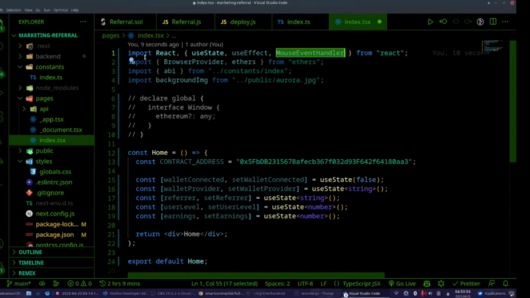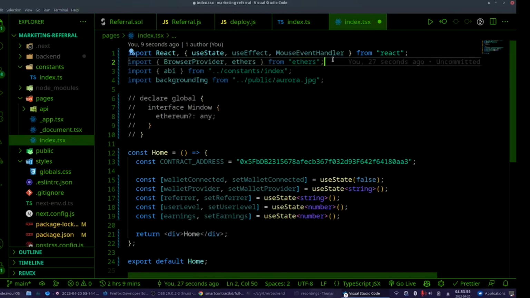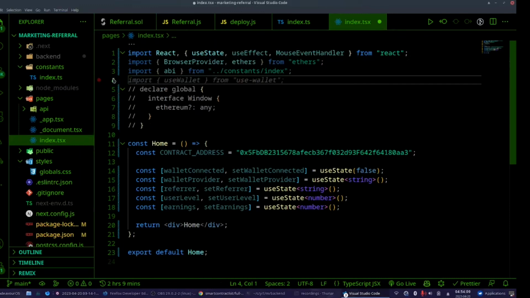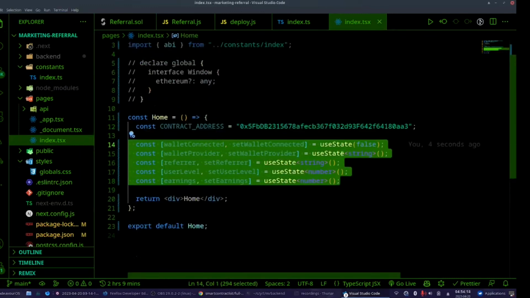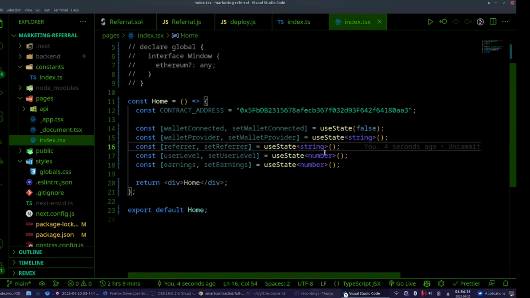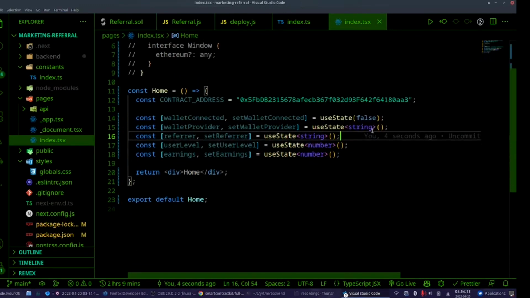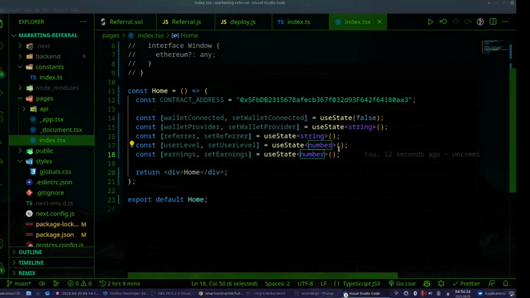Then we are getting BrowserProvider and ethers from Ethers. We are getting the ABI that we have saved in constants index.ts. Sorry about that. Then I define certain state values. And since we are using TypeScript, we have to define the type of the state that we will be getting.